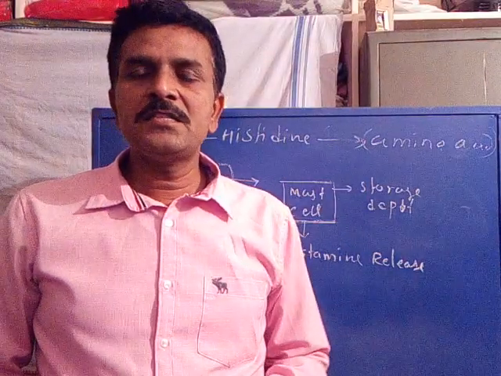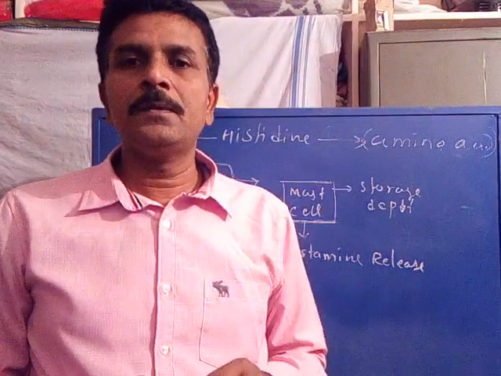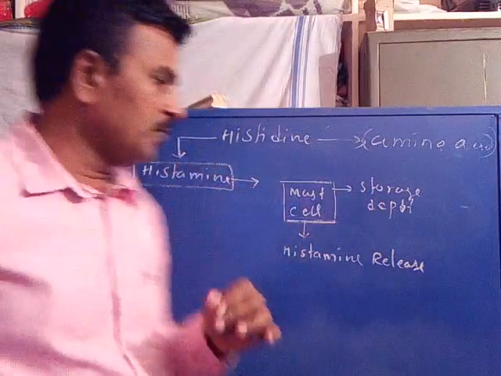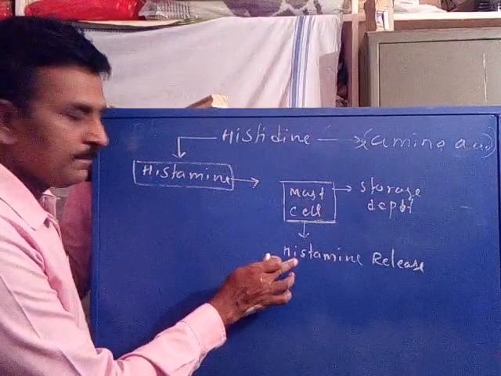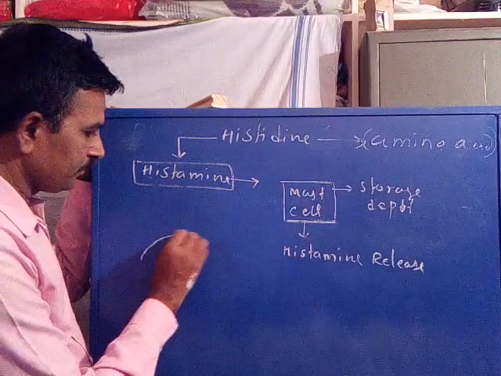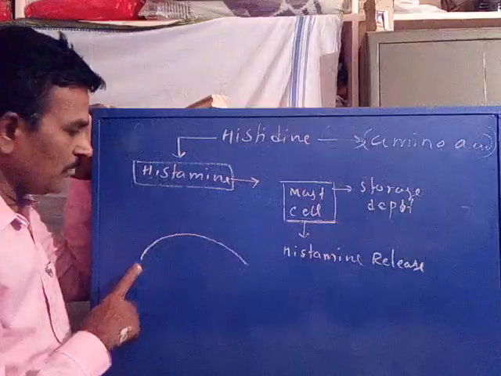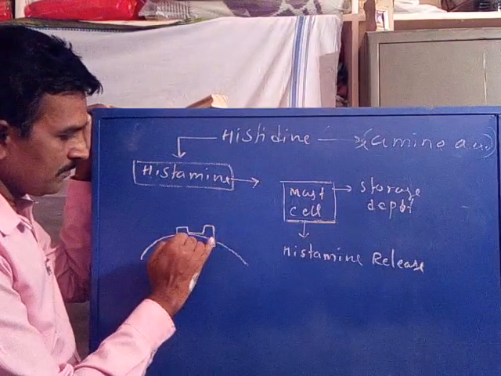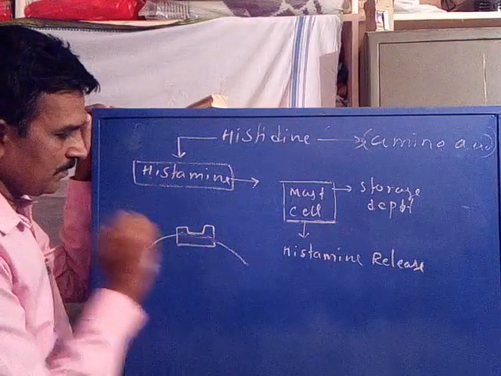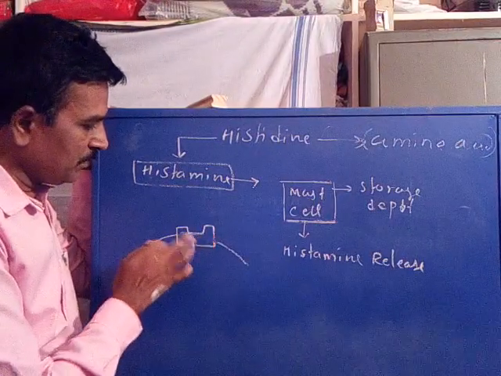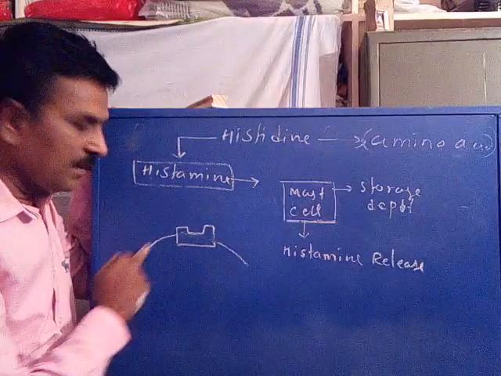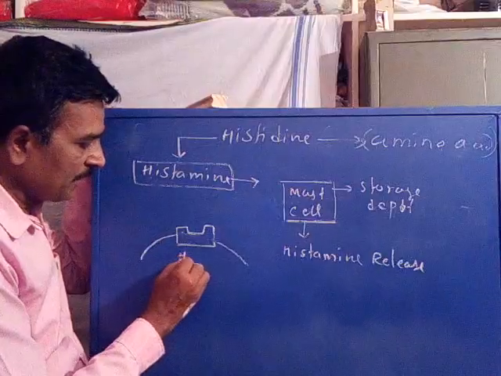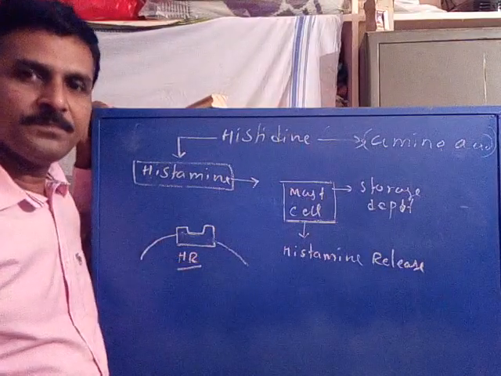Now the released histamine can interact with the histamine receptor, which is present in the gastric mucosa. Say, for example, this is the receptor present on the gastric mucosa, the histamine receptor, HR.